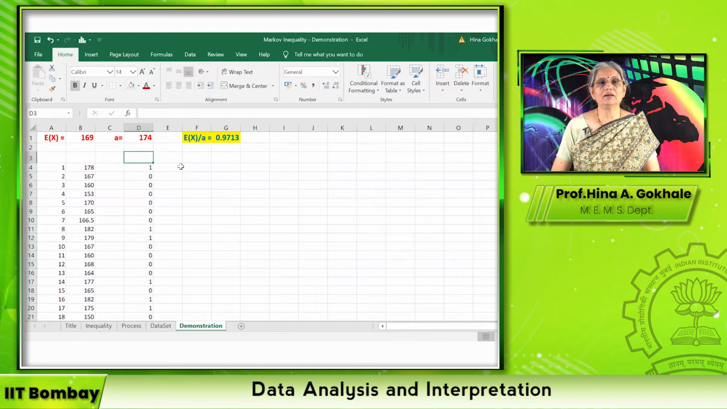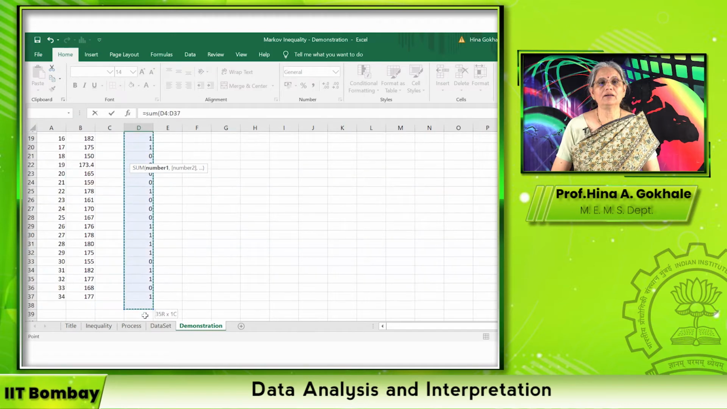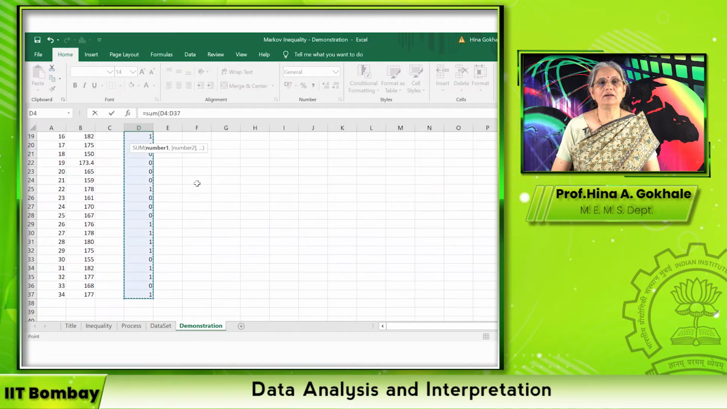And then what I do here is I find the probability. So I have to find the sum of these values, all 34 data points. You see, this is my sum.